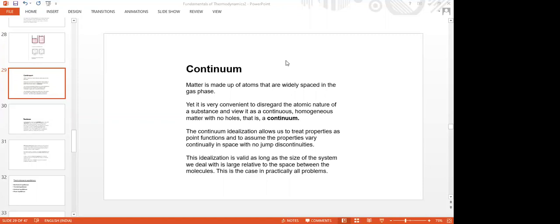Of course, we don't require such systems, and this is an idealization which is described. Usually the non-continuum approach is applicable for space applications, where the distance between the molecules is too large to consider. The continuum approach is not applicable there. But in our ordinary engineering problems, we follow the continuum approach.